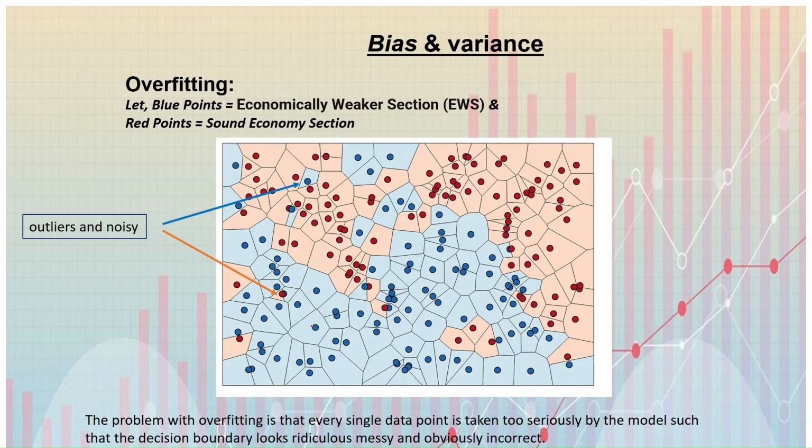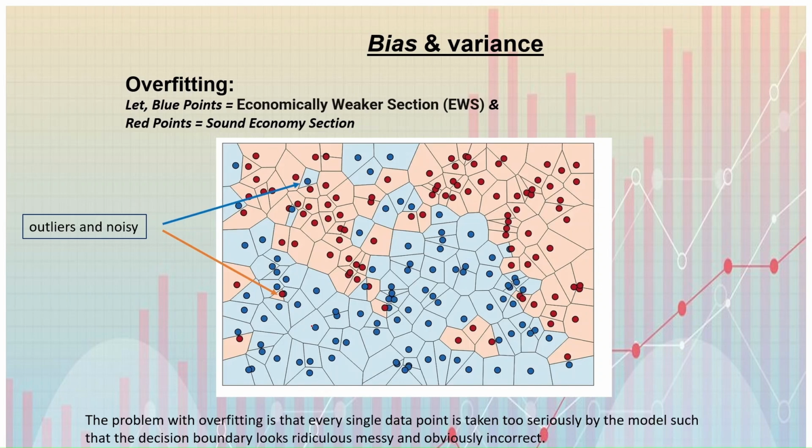Let's come to this picture. We want to classify the data into economically weaker section, EWS, those with income less than 8 lakhs per annum, and sound economic section, more than 8 lakhs per annum. For a given set of training data, if the model creates a decision boundary such that every single data point is correctly classified, then it is called overfitting.